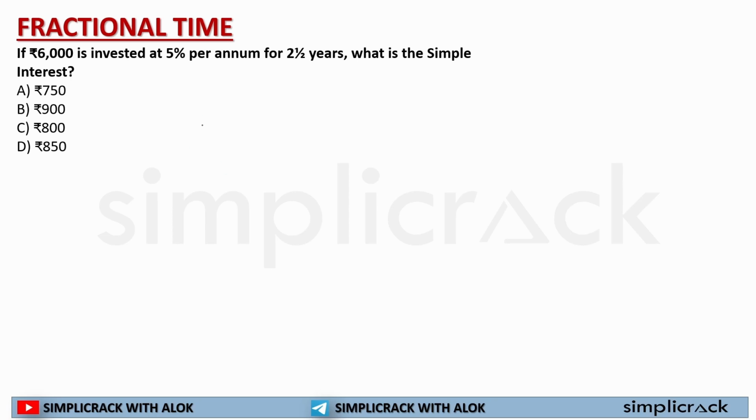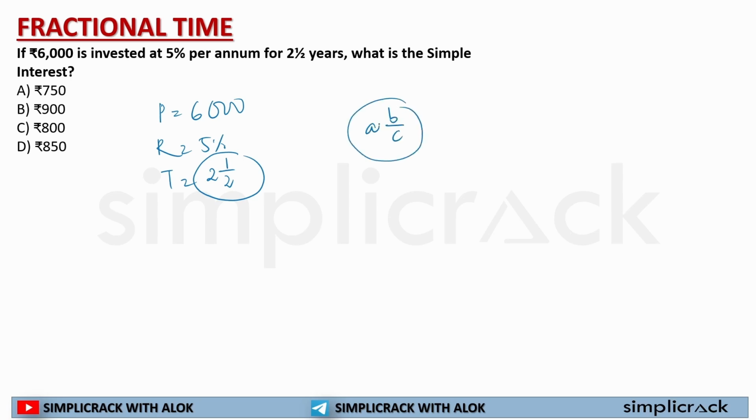So it is saying if 6,000 is invested at 5% per annum, principal 6,000, rate of interest 5%, time 2 1 by 2. Whenever a mixed fraction is given like this, we will write it like this: A into C plus B by C. I hope you know how to convert this whole thing. So here it will be 2 into 2 is equal to 4 plus 1 is equal to 5 by 2 years. So what is your time? 5 by 2 years. Sir, we do not have to worry about it.